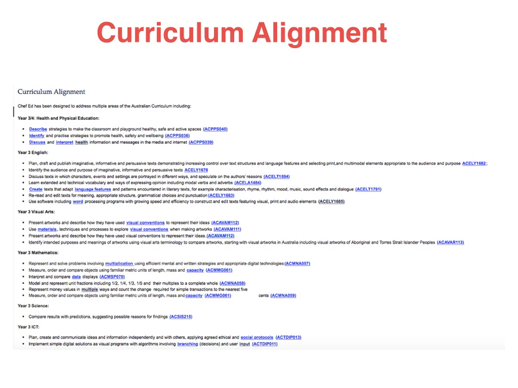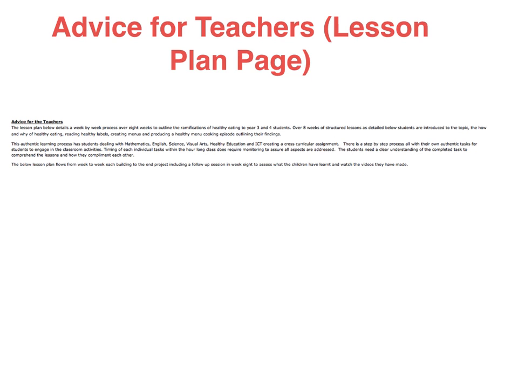The next page on the wiki is the curriculum alignment, in which it describes the areas from the Australian curriculum that we addressed in Chef Ed. Our tasks address mainly health and physical education, while also addressing English, visual arts, maths, science and ICT. The next page on the wiki is the all-important lesson plan, in which we introduce the advice for teachers when going about undertaking this authentic learning task to their students.